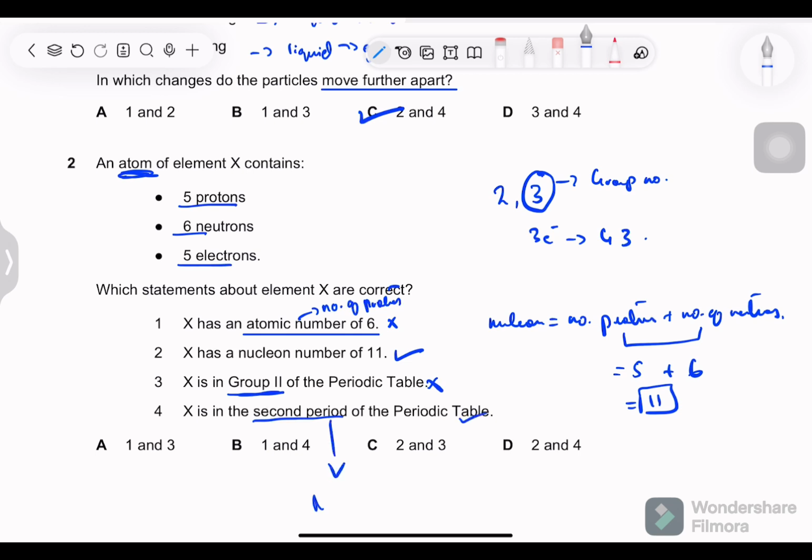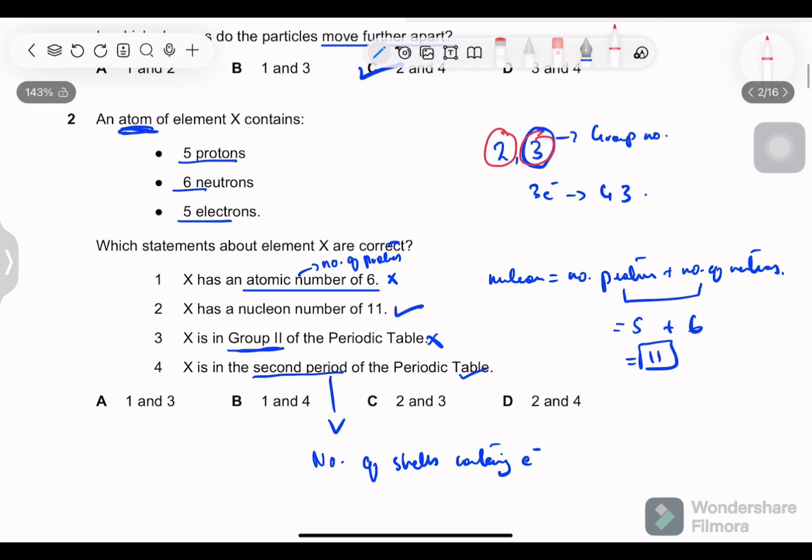Fourth, X is in the second period of the periodic table. Period indicates number of shells containing electrons. So yes, we can see 1 and 2 shells are occupied. So this is correct. So we have 2 and 4 correct. Option D.